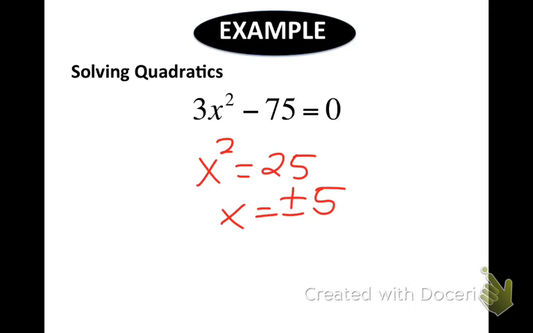Nice. No, I didn't get 5. How did you get 5? Square root of 25 is 5. You forgot to square root the 25.